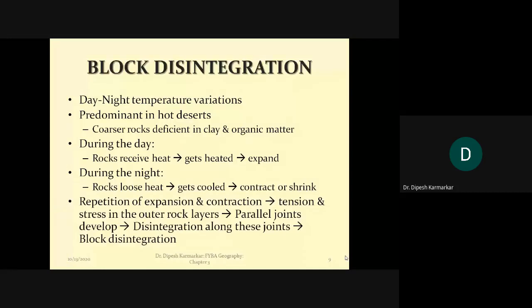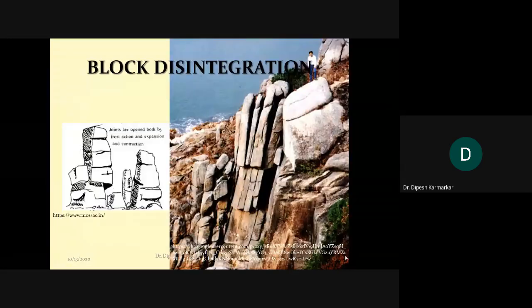And because of that, rock continues to create different kinds of cracks. These cracks further widen as the rock keeps on expanding and contracting, and as a result, the rock breaks into pieces.